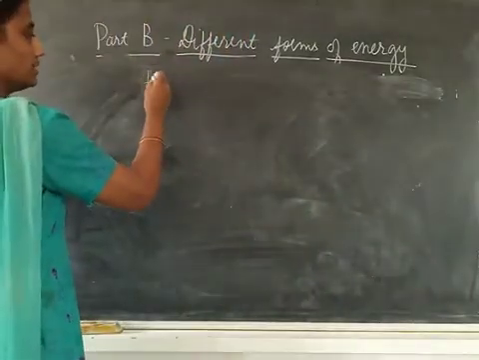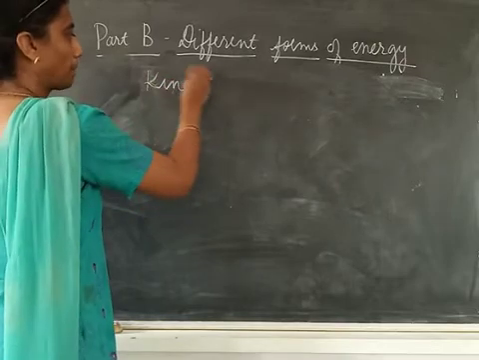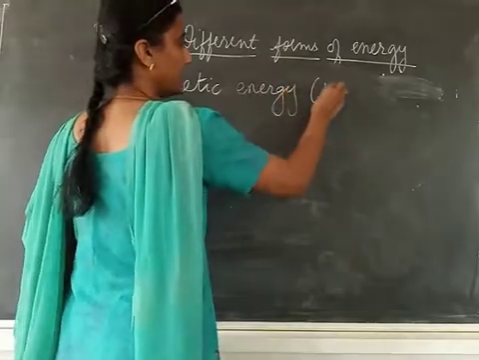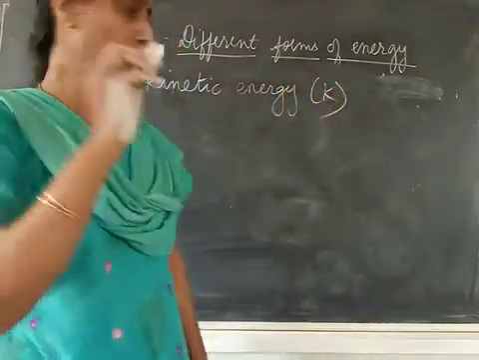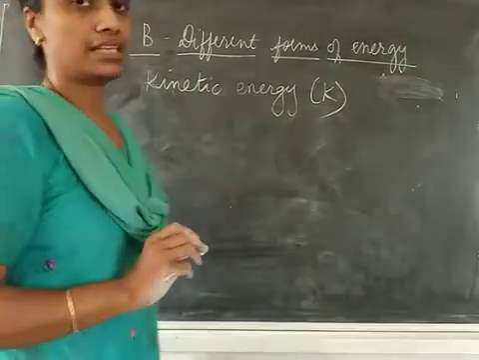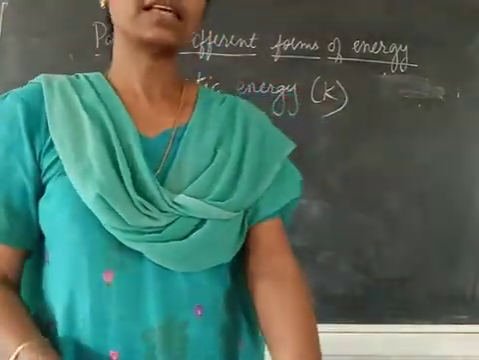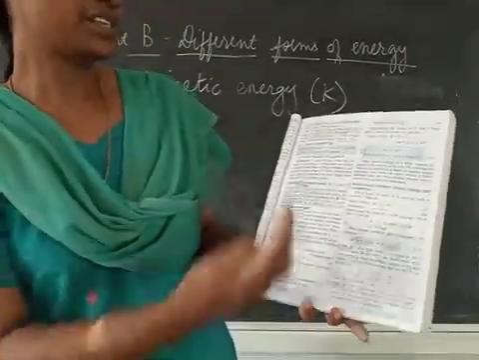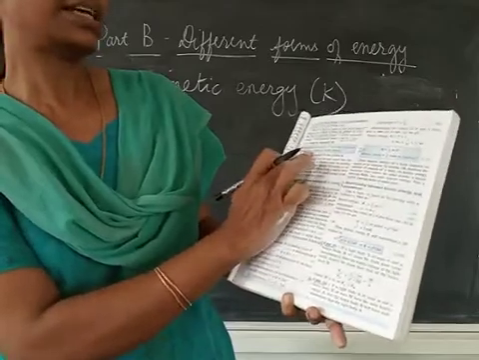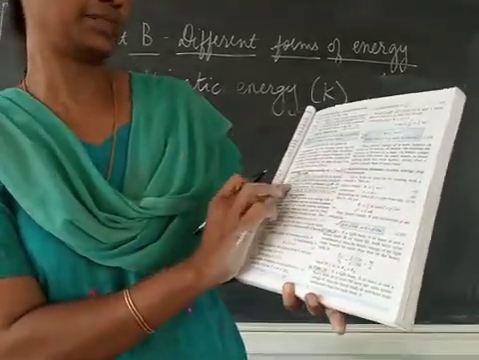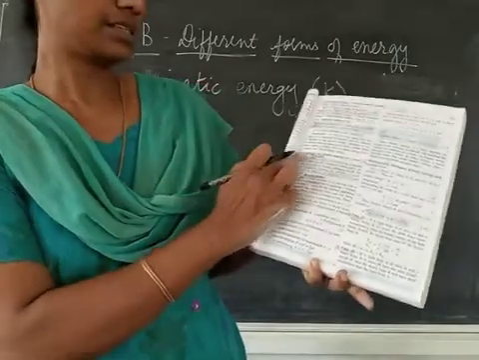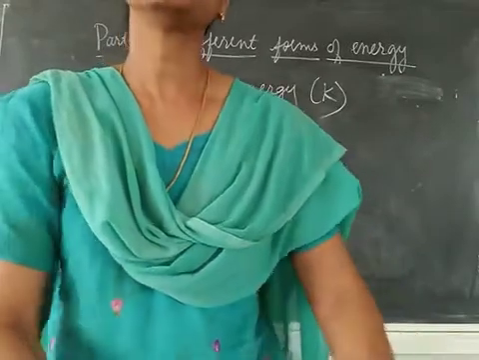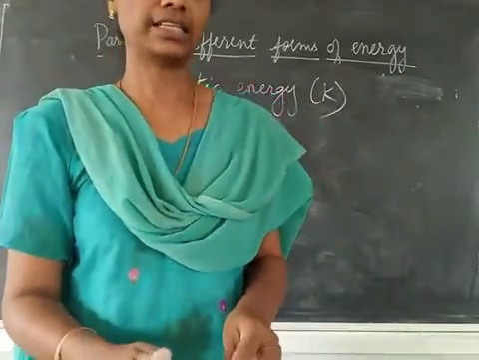Kinetic energy is represented by letter K. Potential energy by capital U, kinetic energy by K. Now what is the definition of kinetic energy? It's the energy possessed by a moving body. That is given in the first block. The energy possessed by a body due to its state of motion is called kinetic energy. So the next topic is expression for kinetic energy. You have to derive a formula for kinetic energy.